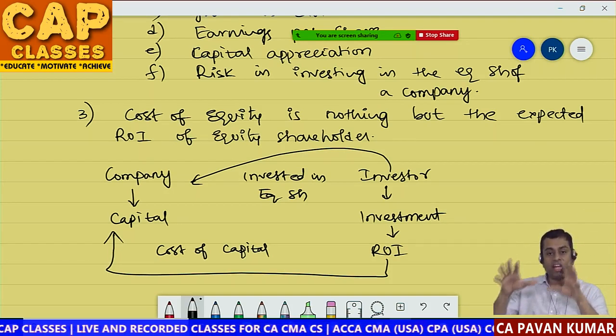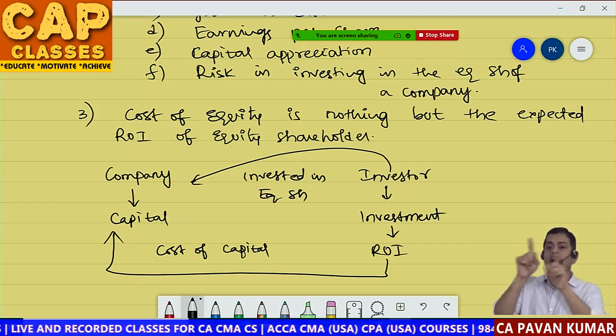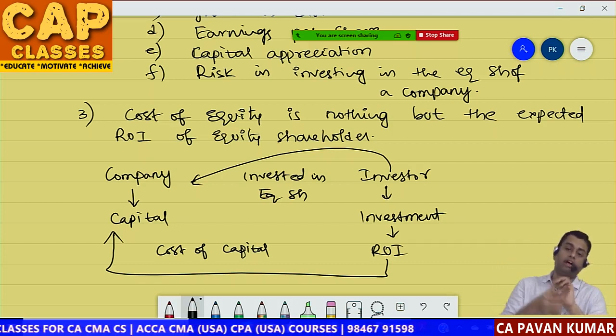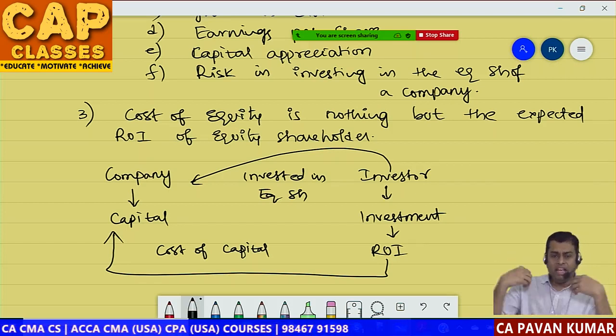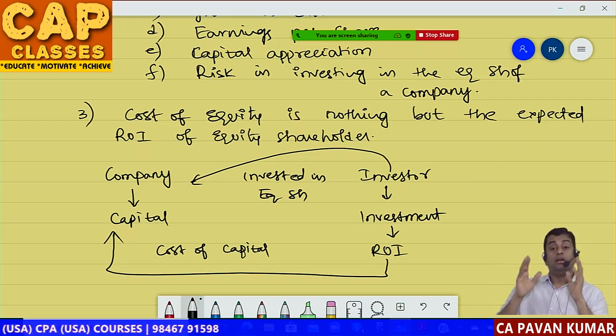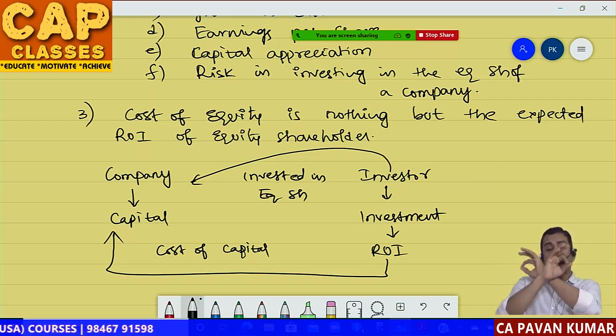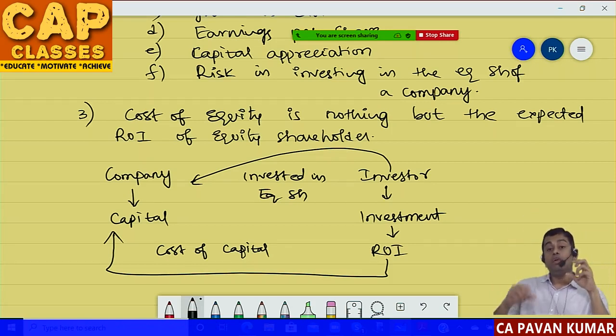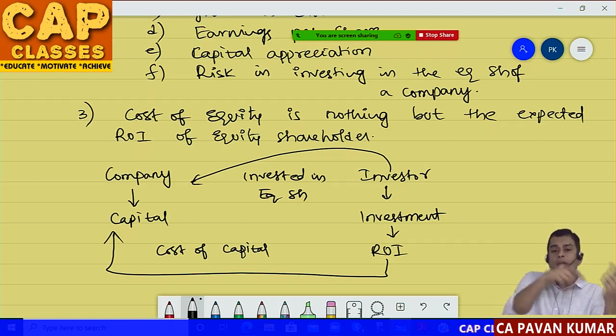Company issues shares only in IPO or FPO. IPO means initial public offer. FPO means further public offer. So daily company will not issue shares, no? Every day company will not issue shares. Good companies will not issue shares once in 10 years also. Reliance issued shares 30 years back. That's all. So how can you calculate cost of capital from company point of view?